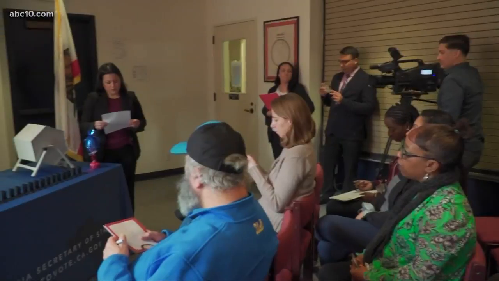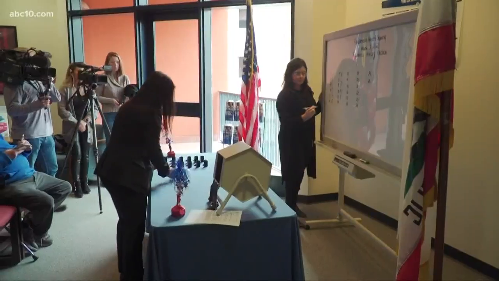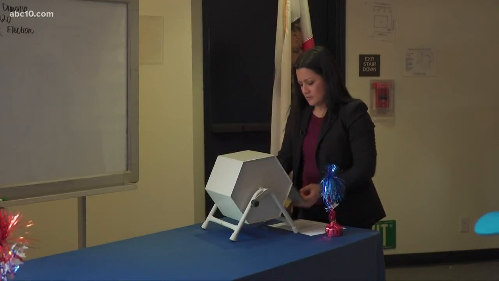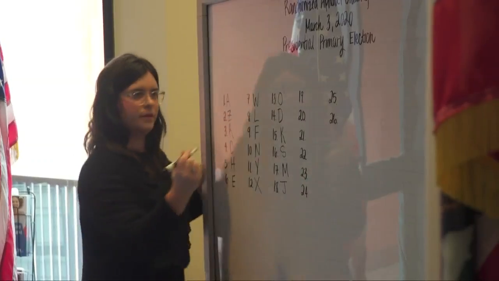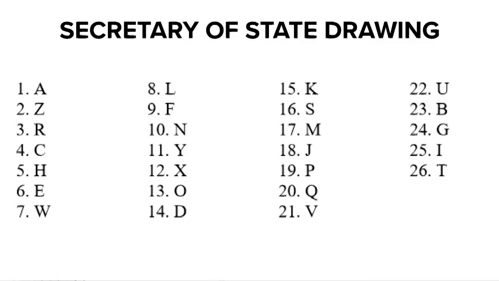Before you know it, the California primary election will be here. Tonight, the way candidates' names will appear on ballots has been set, well, at least for the most part. It's a confusing process. People gathered at the Secretary of State's office in Sacramento this morning to watch the letters be drawn at random. Those letters were then written in numerical order on a whiteboard. These are the results. A is number 1, Z is number 2, R is number 3, and so on.